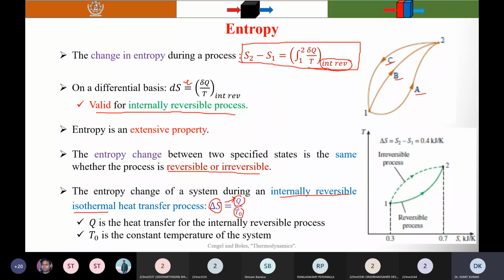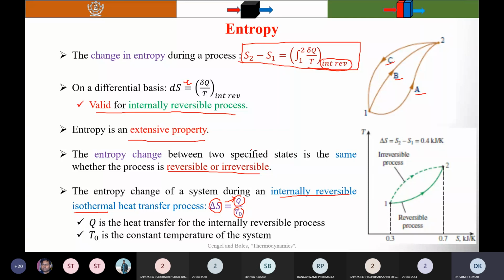According to our sign convention, when heat is supplied to the system, Q is positive. At that time, the change in entropy increases. When heat is transferred from the system, Q is negative, so the entropy change decreases. That's what I'm talking about in the case of the internally reversible isothermal heat transfer process. And you know that entropy is an extensive property, so it depends on the mass.